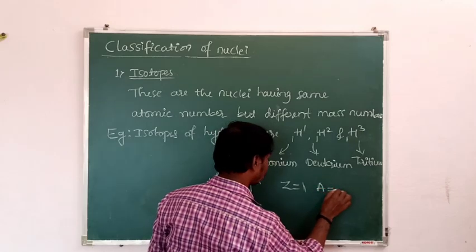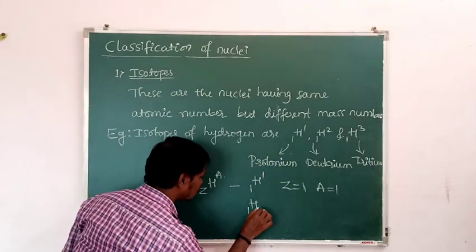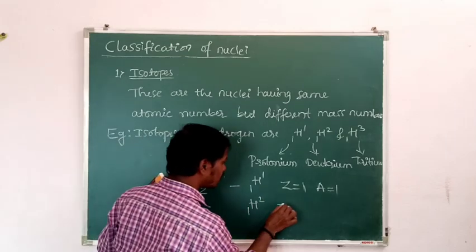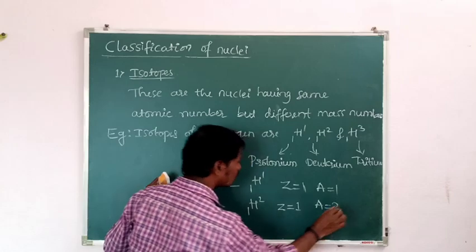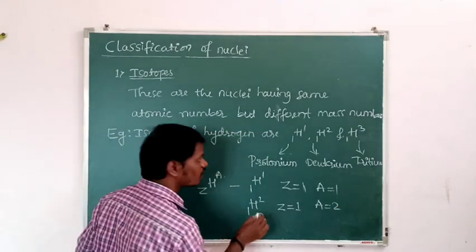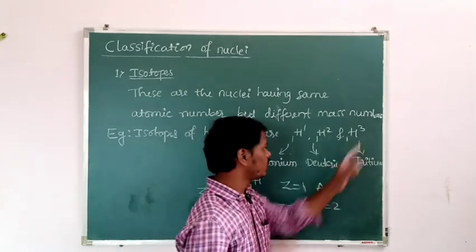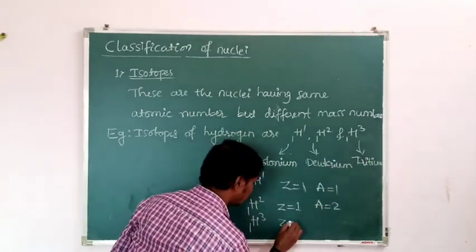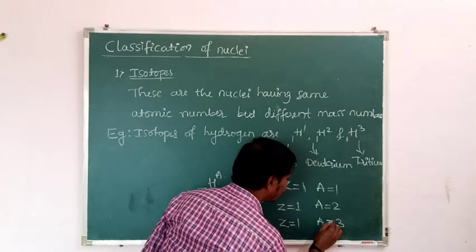In the case of 1H2, the atomic number is 1 only, but the mass number is 2. And in the case of 1H3, the atomic number is 1 and the mass number is 3. So these nuclei are called isotopes.